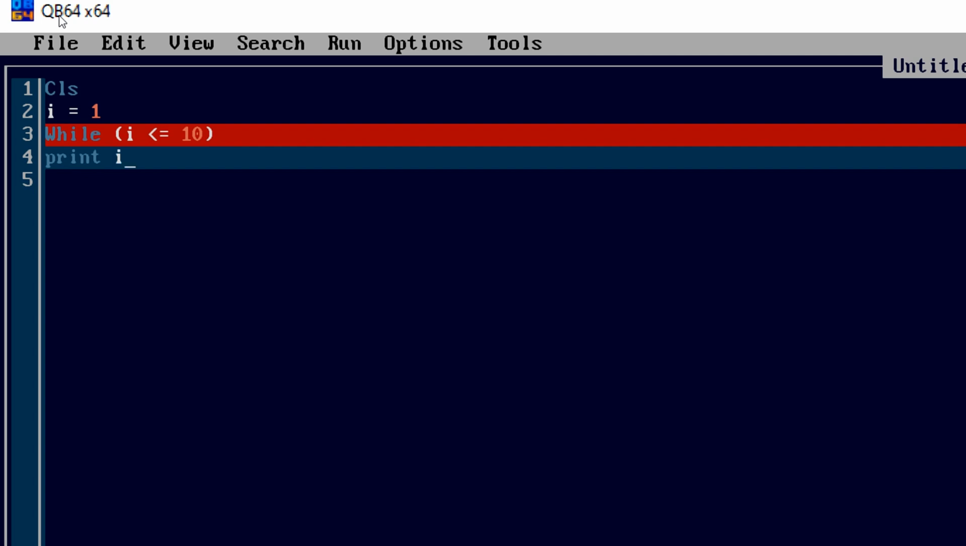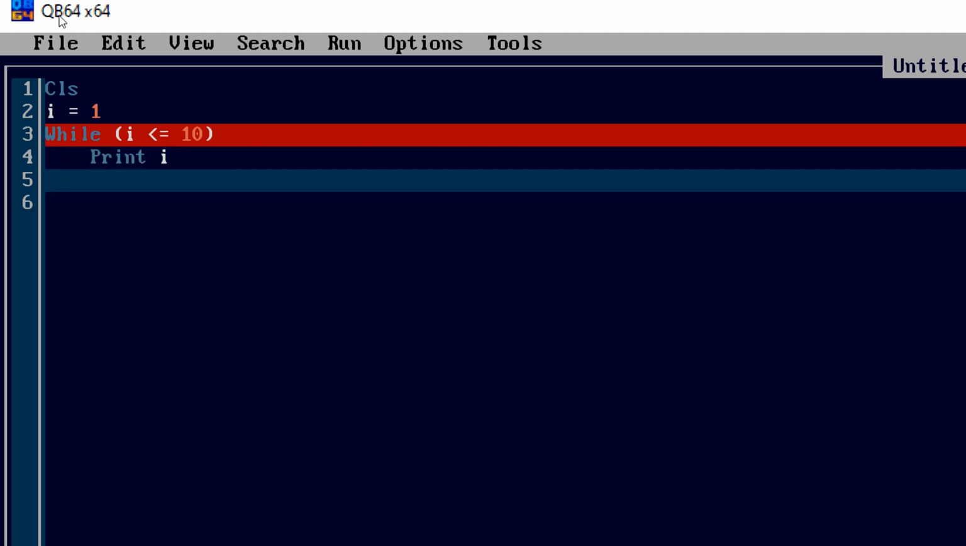Now if I give a semicolon, it will print on the same line. If I don't give a semicolon, it will print line wise. So it is a horizontal and vertical order, which I'm going to show you afterwards. Okay, print I has been done.